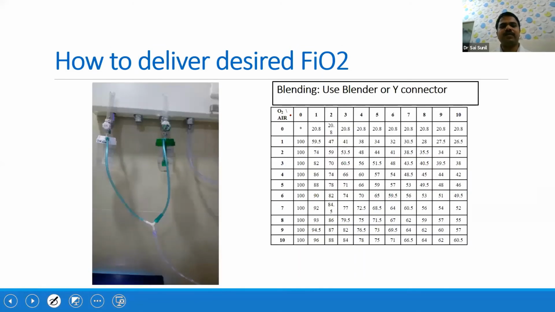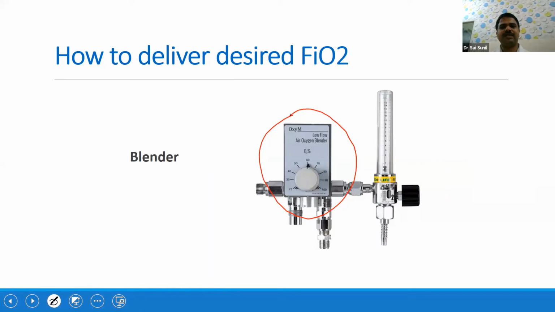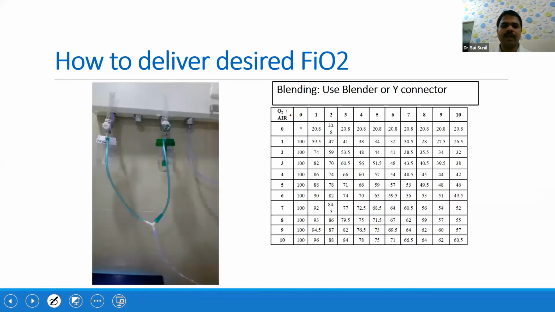If you don't have the option of a blender, because a blender is costly, it will cost around 60,000 to 80,000, we can also use a Y connector here. For example, you have an air source as well as an oxygen source, and you can use a Y connector, and that can be connected to the baby. For example, this is the table for that. If you connect 1 liter of oxygen and 2 liters of air, it will deliver somewhat like 47% FiO2.